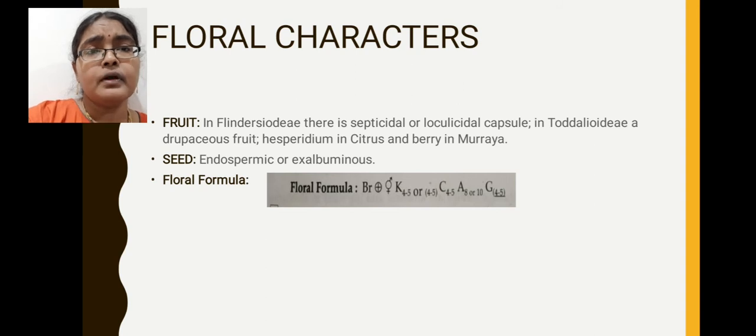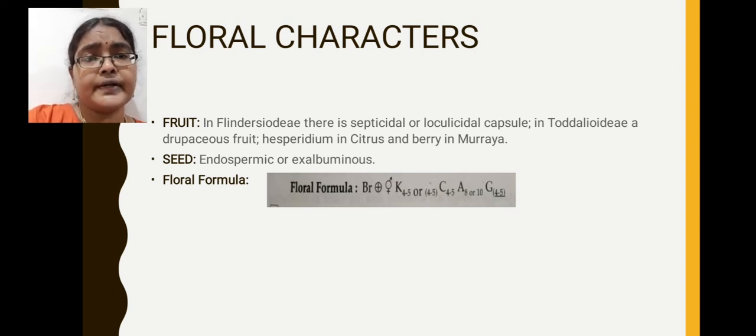For example, Feronia elephantum species and Citrus medica species, in these 2 plants berry type of fruit is present. This berry outside is covered with a very hard pericarp. So different types of fruits are identified in this Rutaceae family. The common type of fruit is Hesperidium, but some members show capsule type of fruit, some members show drupe type of fruit, some members show berry type of fruit. This is about fruit characteristic features.